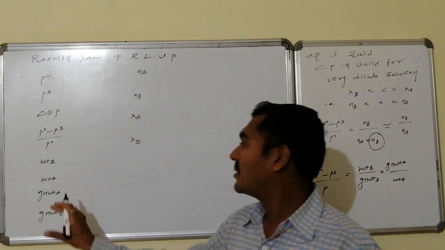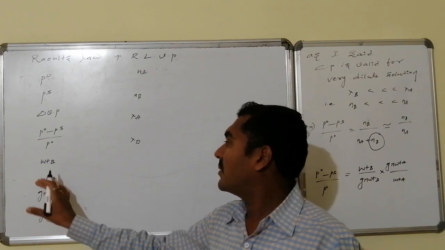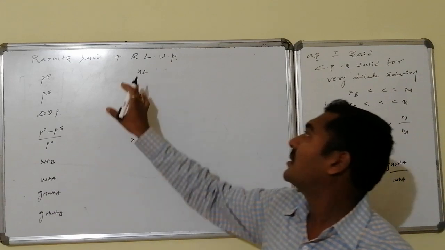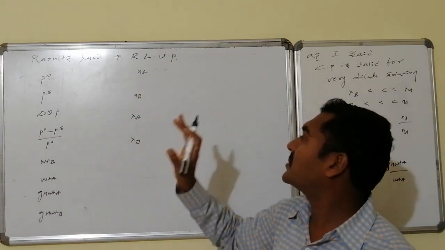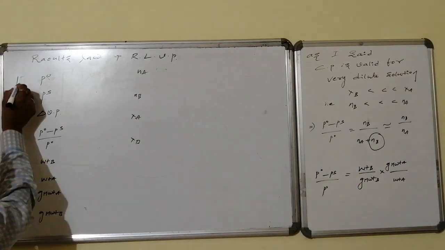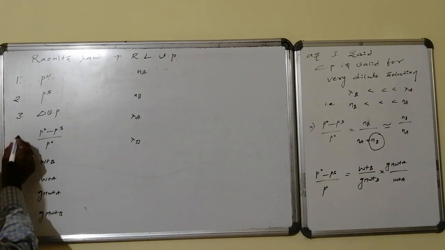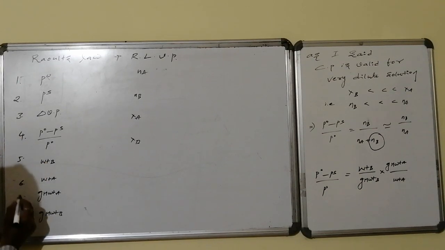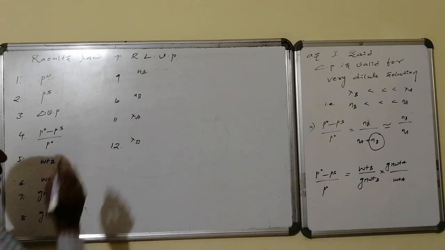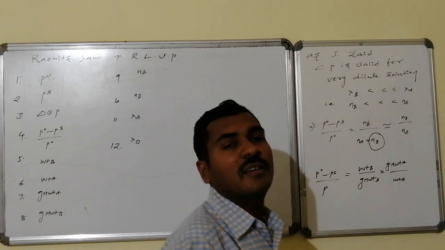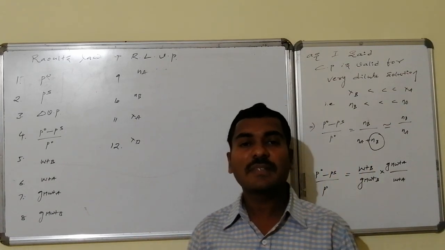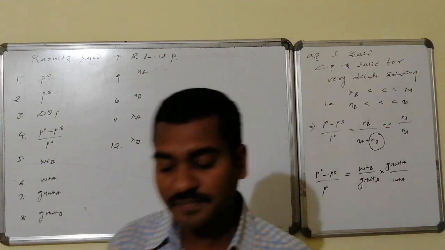Weight of solute, gram molecular weight of solute, weight of solvent, gram molecular weight of solvent, number of moles of solvent, number of moles of solute, and mole fraction of solute, mole fraction of solvent. Like this, almost 12 varieties of questions can be framed over relative lowering in vapor pressure, that is on behalf of what? An application of Raoult's law. This is relative lowering in vapor pressure.